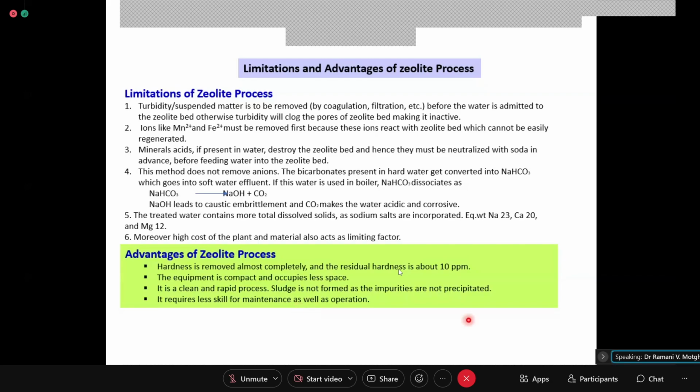So that can be used further where you require magnesium chloride and calcium chloride. It requires less skill for maintenance as well as operation, so less skilled laborers are required because there are no stringent operating conditions. So these are the limitations and advantages of the zeolite process.